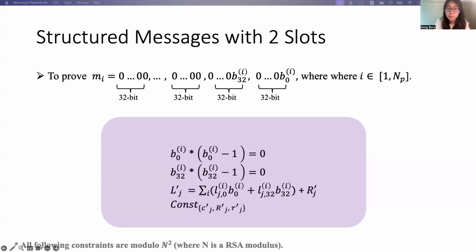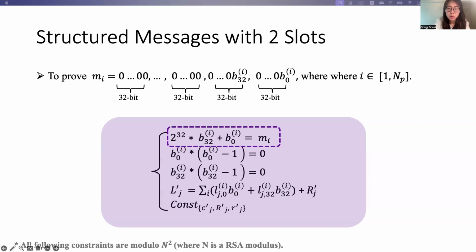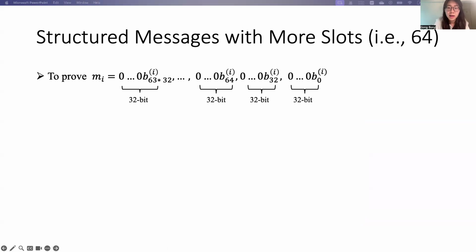So for each binary record, we use the same constraints to prove that they are all binary. Then for each message, we use one linear constraint to prove that these 2 inserted binary records are located in the correct position.